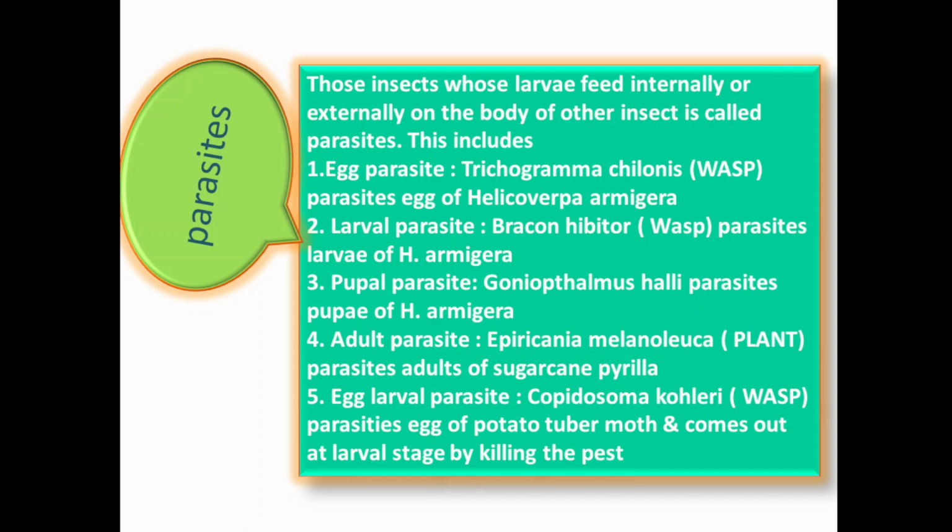Egg larval parasite, Copidosoma koehleri parasite, lays its egg in the potato tuber moth, and comes out at the larval stage by killing the pest. So the pest on potato tuber, that is potato tuber moth, is killed by the egg larval parasite, and it will come out after the larval stage by killing the pest.